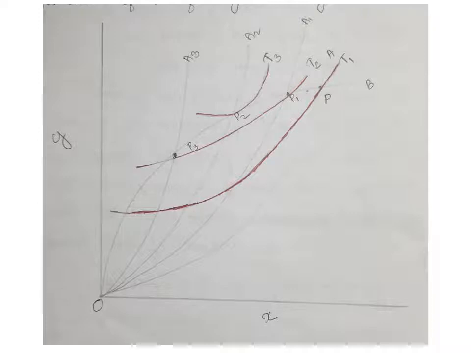Before the imposition of tariff, trade takes place at point P. This point is on trade indifference curve T1.